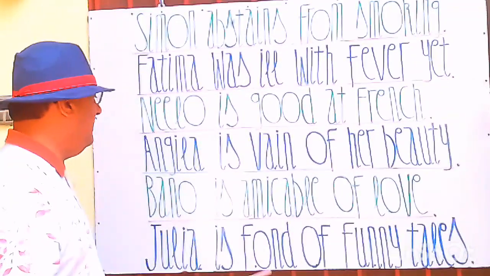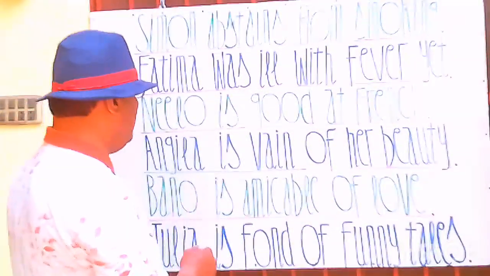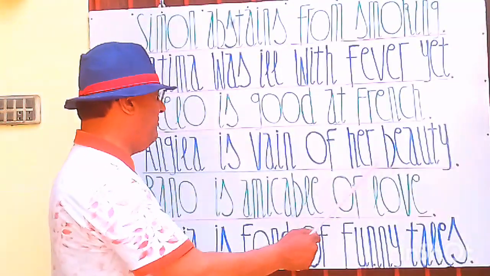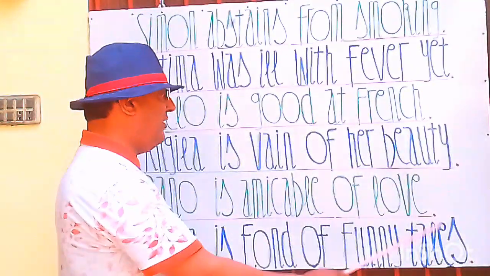Let's see the next statement. Next one is: Angela is vain of her beauty. Angela is vain of her beauty.